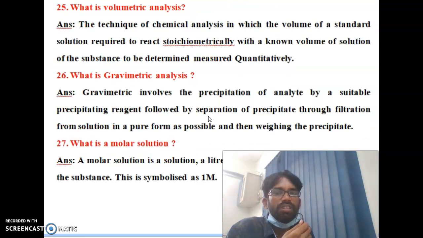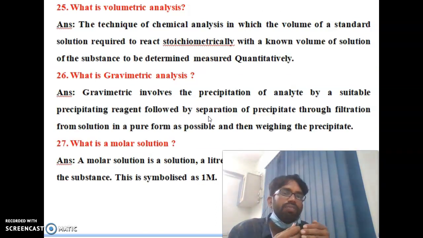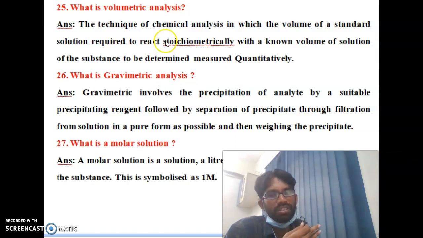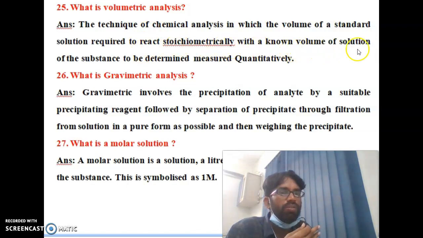Next, the 25th: what is volumetric analysis? The technique of chemical analysis in which the volume of a standard solution required to react stoichiometrically with a known volume of a solution of the substance to be determined is measured quantitatively. That is called volumetric analysis.